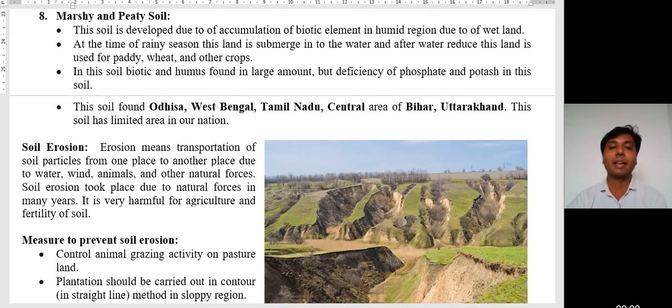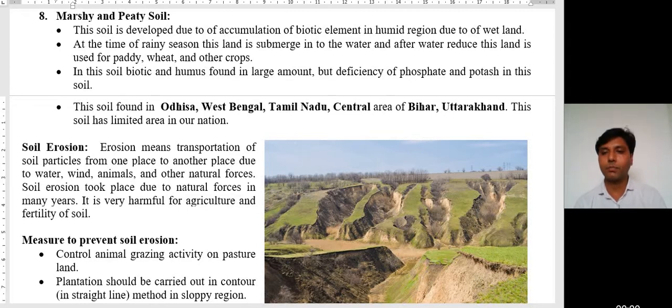Deficiency of potash and phosphate. The soil is found in Odisha, West Bengal, Tamil Nadu, central Bihar and Uttarakhand. The soil has a limited area in our nation. Marshy land is also useful for agricultural activity, like we can grow paddy, wheat, sugarcane and some other crops.